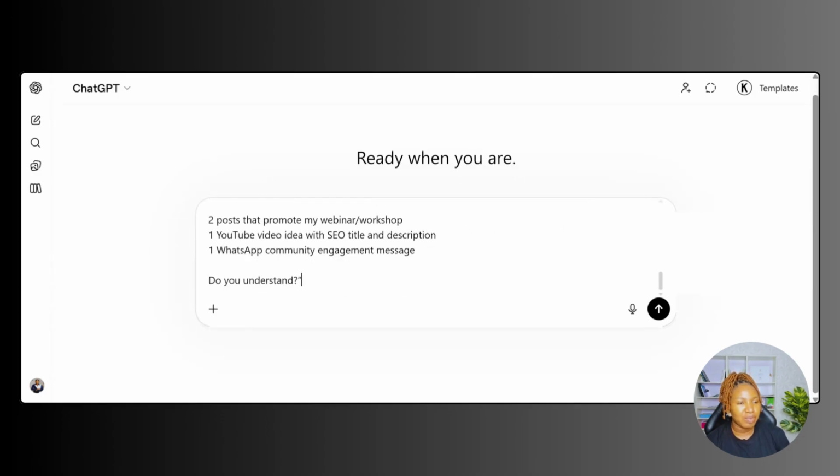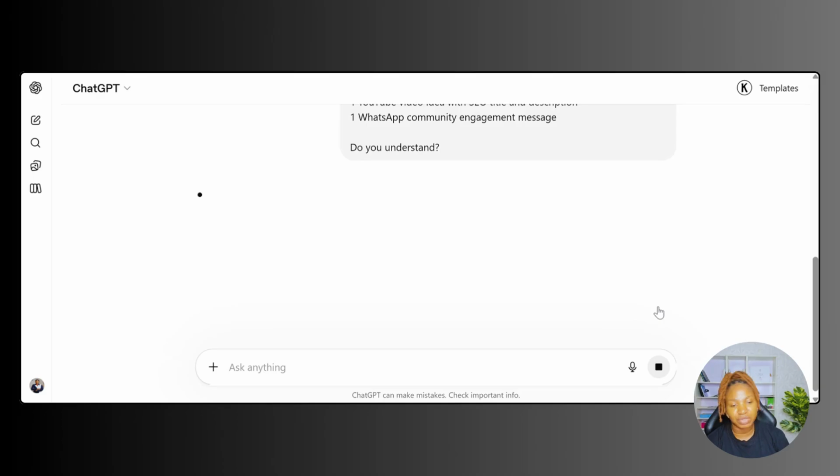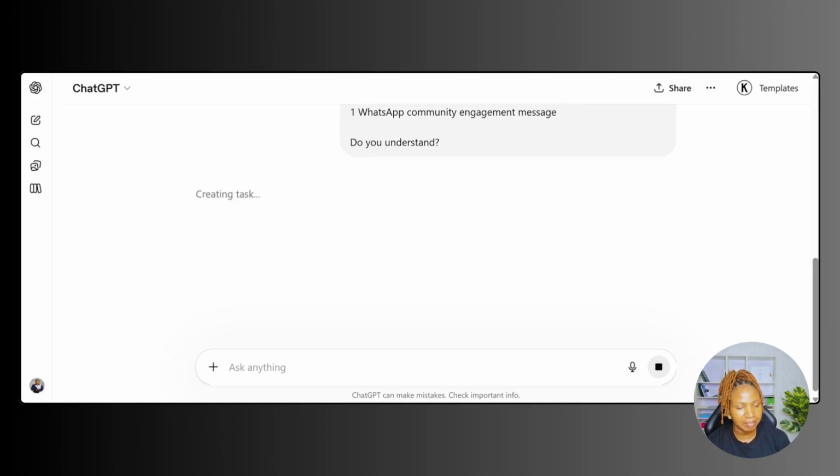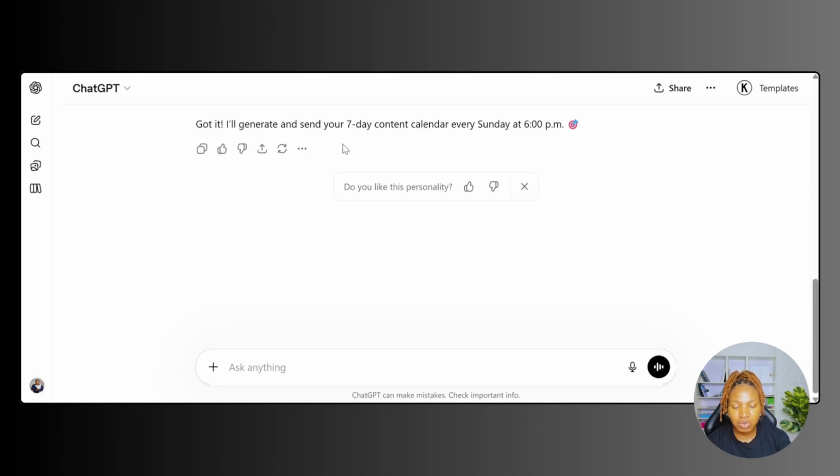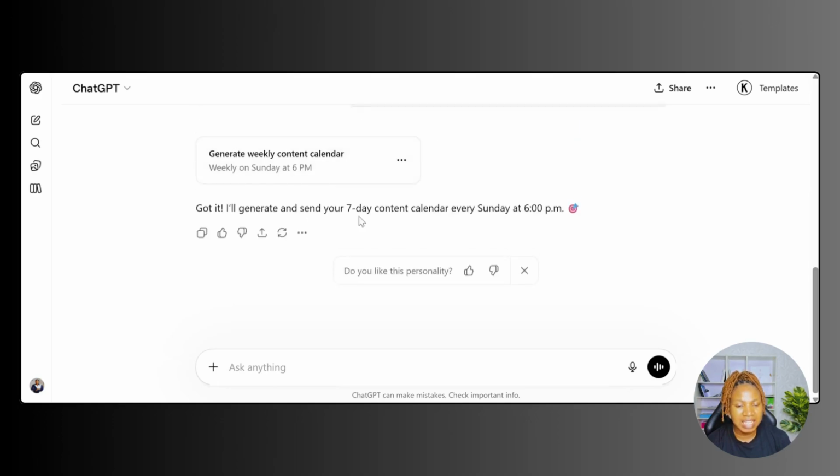At the end of every prompt, usually I would always include "Do you understand?" because I want ChatGPT to be able to understand. I want to be sure that it understood the assignment I have asked it to do. So now I'm going to go ahead and send my prompt and let's see if it understood the assignment. So, got it. Every Sunday, it will generate and send a 7-day content calendar by 6 p.m. every Sunday. So I have scheduled this task.